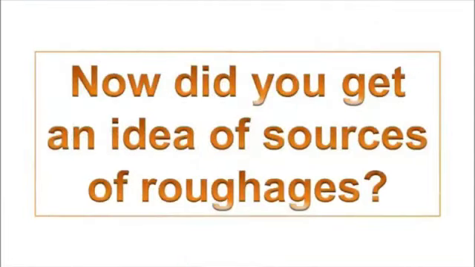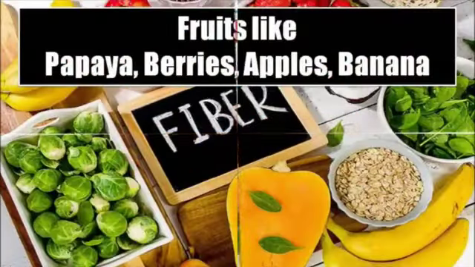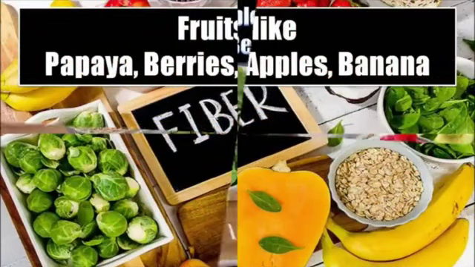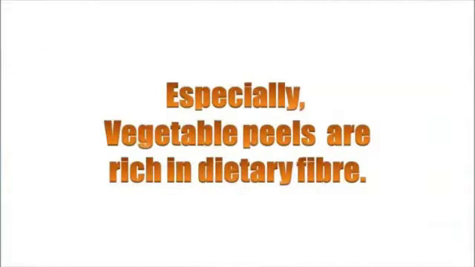Now, did you get an idea of sources of roughages? Yes, they are found in bran, shredded wheat, cereals, sweet potato, fruits like papaya, berries, apples, banana, vegetables like pumpkin, palak, beans, potato, etc. Especially vegetable peels are rich in dietary fiber.